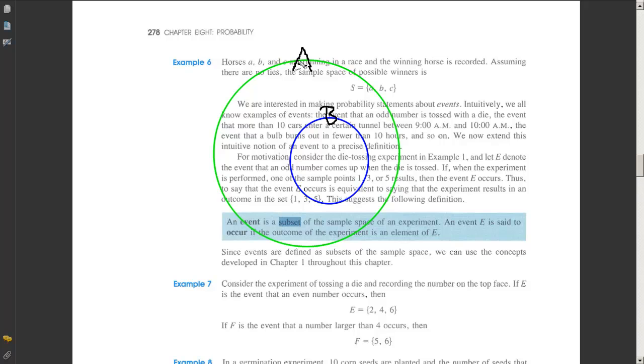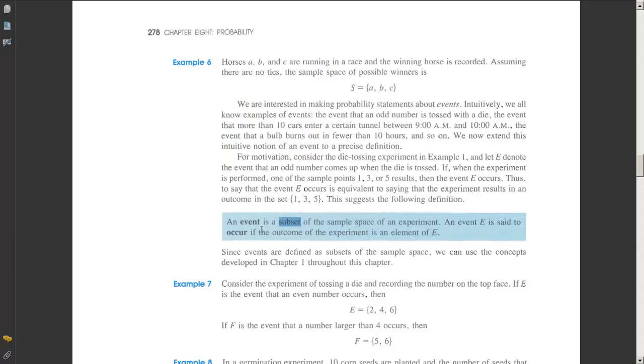Okay, so here's A and here's B. So everything in B, every element of B, is also an element of A. That's what we mean by the word subset. So we have two sets, and if every element of B, so you look at all the elements in B, if they're all also elements of A, then we call B a subset of A.